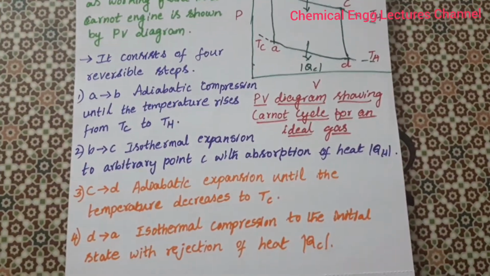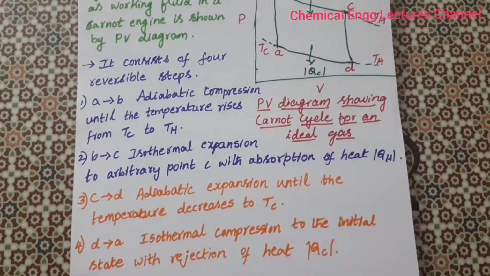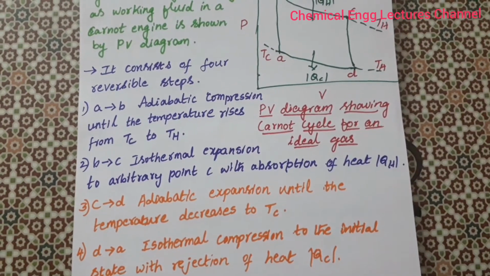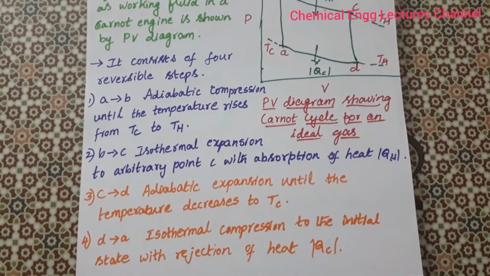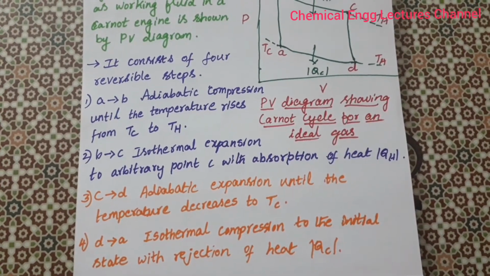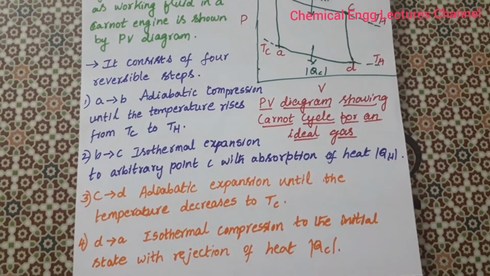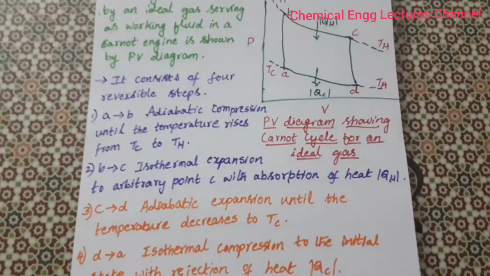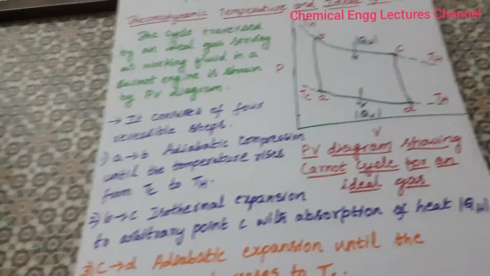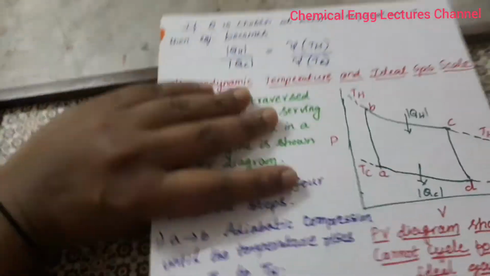Then C to D, you can see adiabatic expansion until the temperature decreases to Tc. Then D to A, again isothermal compression to the initial state with rejection of heat QC. So in this way, these are the 4 steps representing the Carnot cycle.